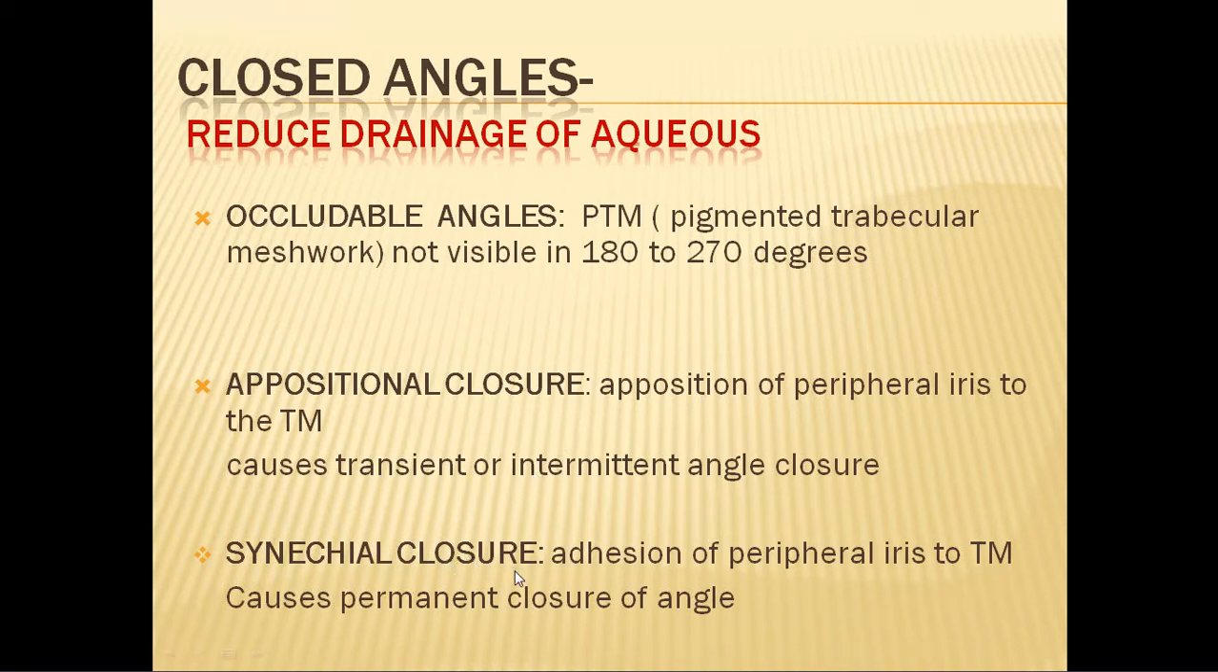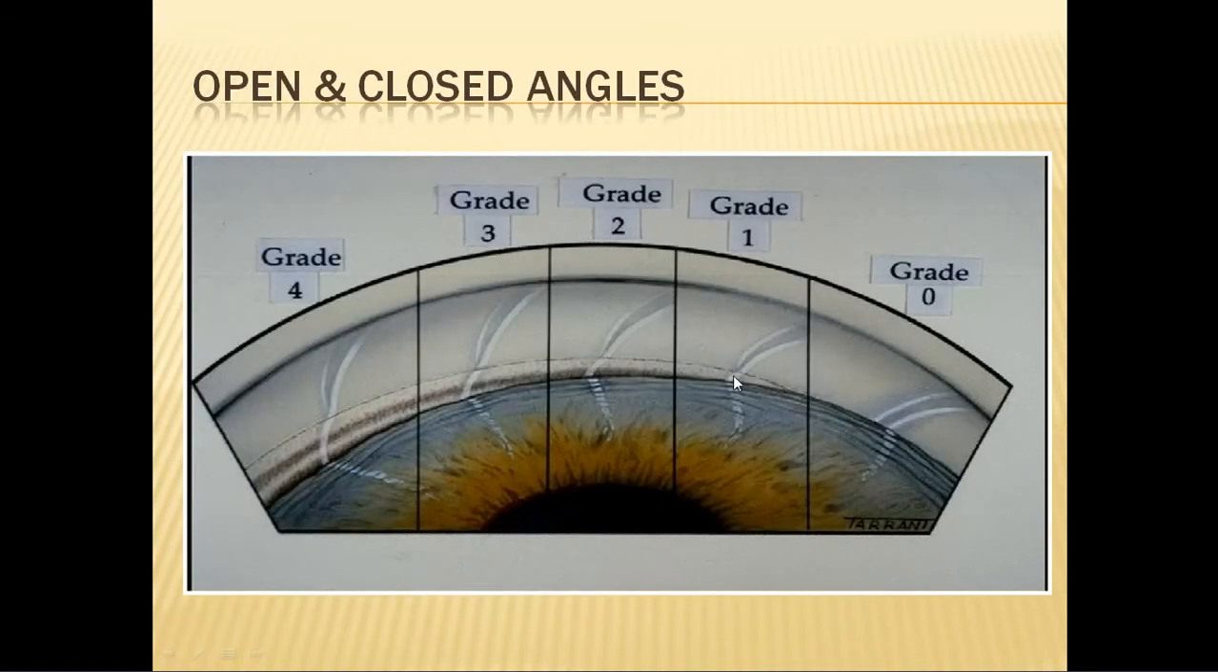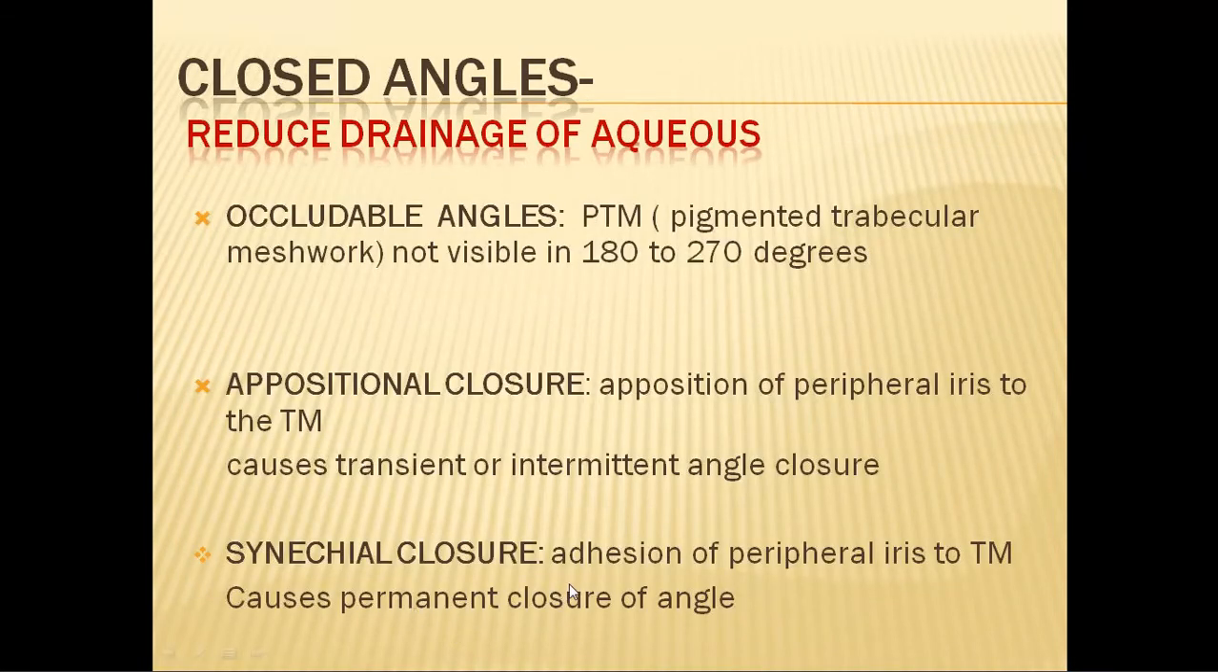But if it is a synechial closure, then there is an adhesion between the peripheral iris and the trabecular meshwork. The same picture will be seen. That is, you will not be able to see the trabecular meshwork because the iris has gone and opposed to the trabecular meshwork. But in synechial closure, there are adhesions between the trabecular meshwork and the iris, because of which there is formation of peripheral anterior synechiae, which leads to a permanent closure of the angle.